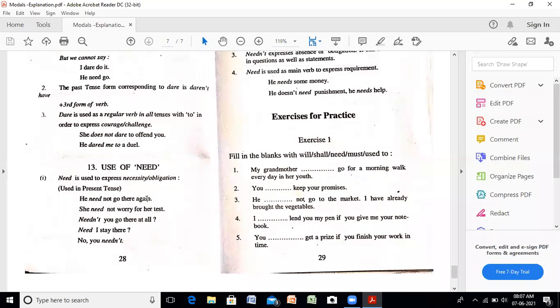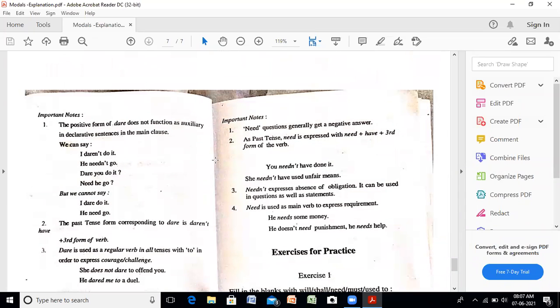Clear? Now, note down the important point for this. Need questions generally get a negative answer. Most of the time when we have questions with need, we get answers in negative. As past tense, need is used with need plus have plus third form of the verb. You need not have done it. आपको ये नहीं करना चाहिए था. Refers to past. She need not have used unfair means.